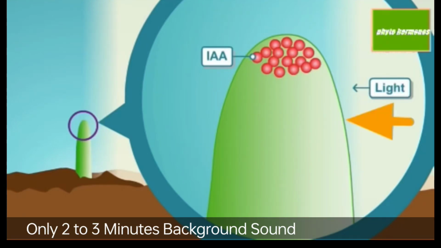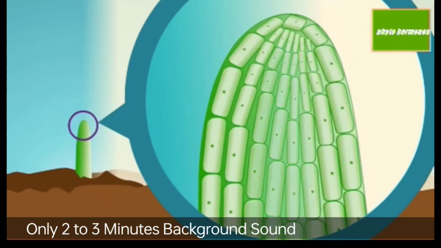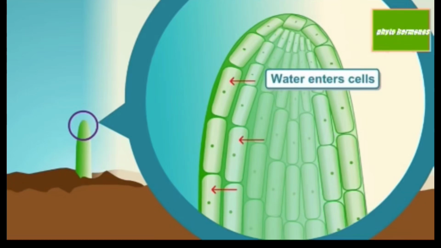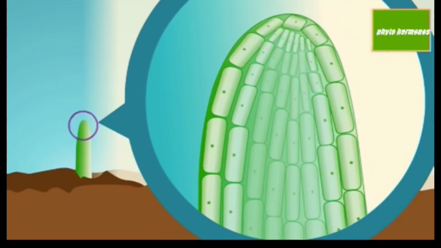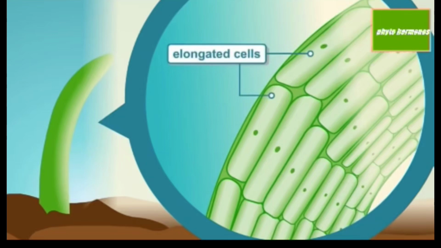If a unilateral light is focused on the stem, then the indole acetic acid molecules move to other cells through diffusion. More auxin collects on the shaded side of the stem, so cells on that side grow faster. On the opposite side, cells grow slowly, making the stem bend. Observe carefully. Cells on the shaded side become elongated and cause the shoot tip to bend towards the light.